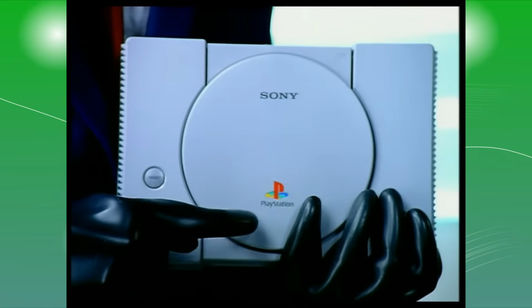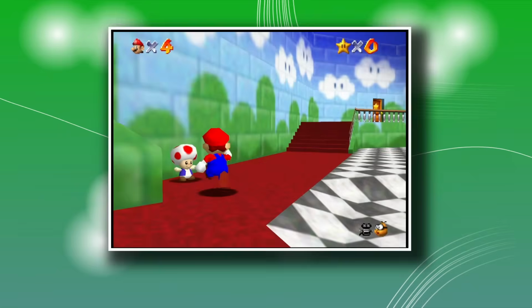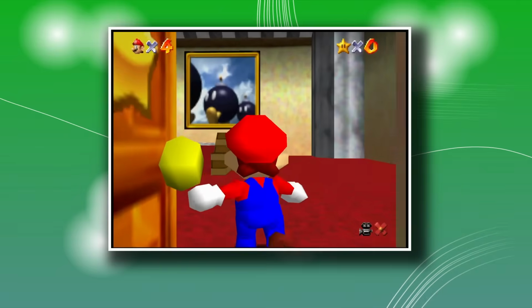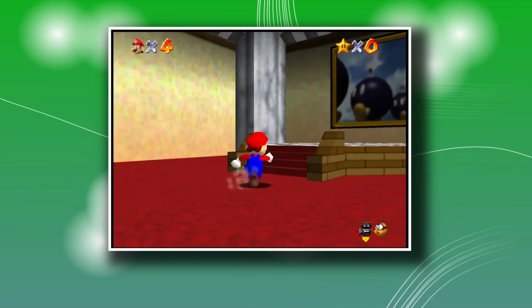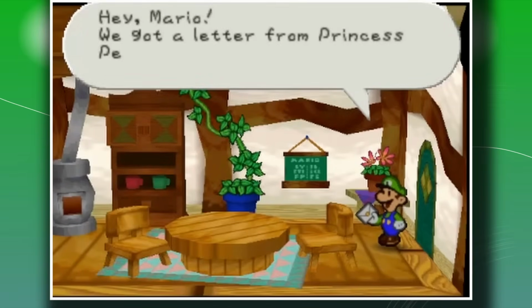Okay, good. So now we need some small games. Super Mario 64 is just 6 megabytes. Yeah, a game that people say is so good that you can still play now. And it's only 6 megabytes. Okay, that's pretty good. Okay, what should our last game be? I would have said any of the Zeldas, but those are just over the limit. So I chose Paper Mario because people say it's good. I should probably trust them.